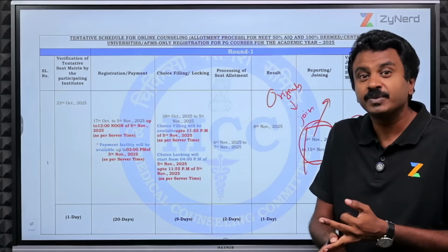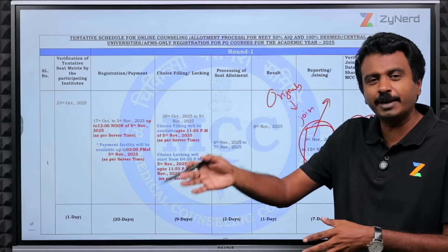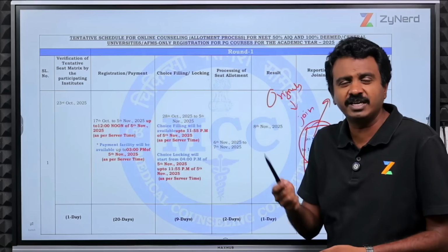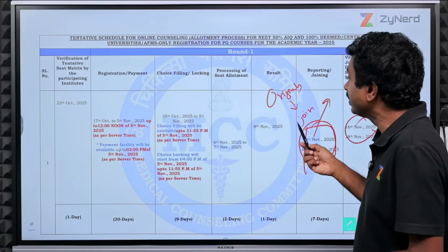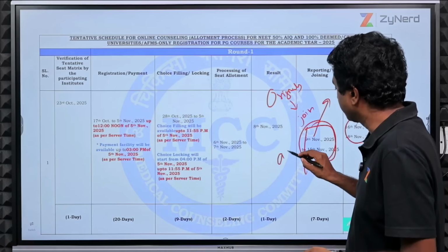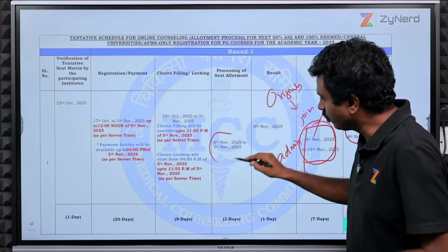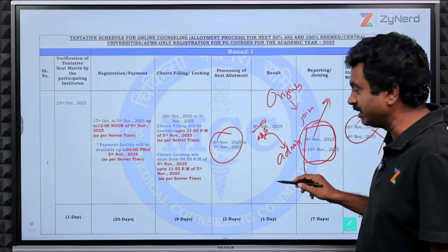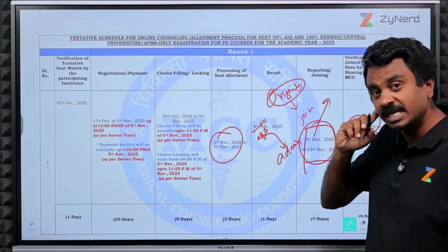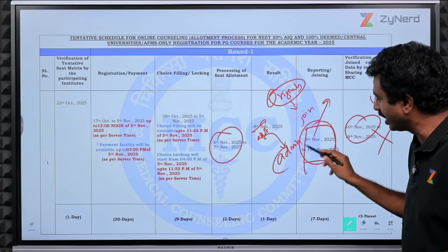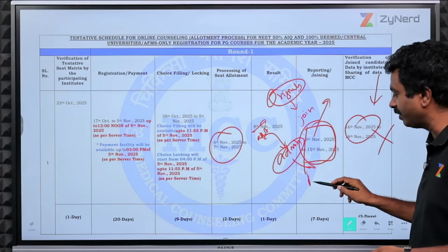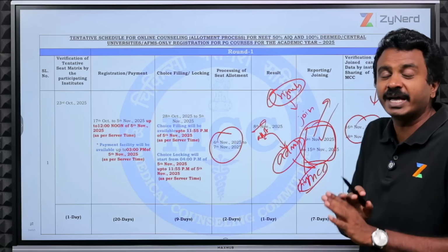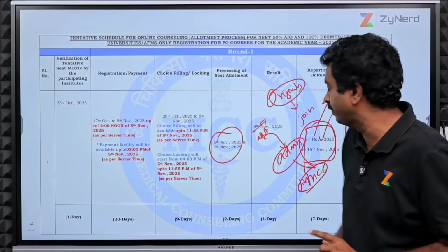Pay the fee to the institute directly. You will go there and pay the fee. They will tell you whether it is through DD, RTGS, NEFT or a bank account, and get your admission letter. Here you get your allotment letter. This is an allotment only. You convert it into an admission by paying the fee, submitting the originals, and completing the process at the institute. You get an admission letter from the institute, and the letter from MCC will be printed and given to you. That confirms your first admission for NEET PG 2025.